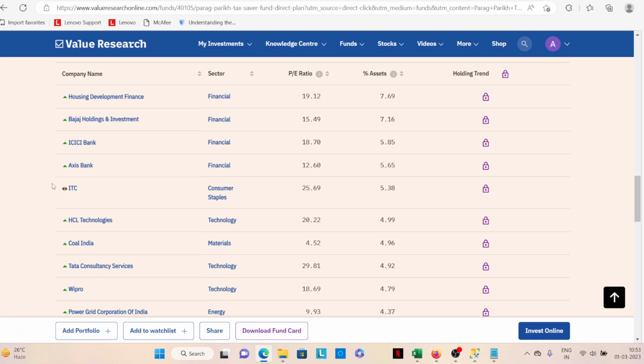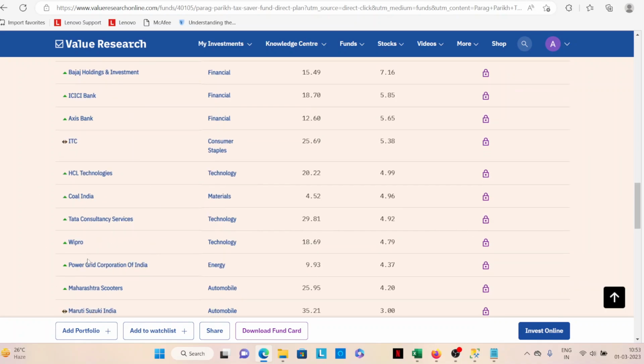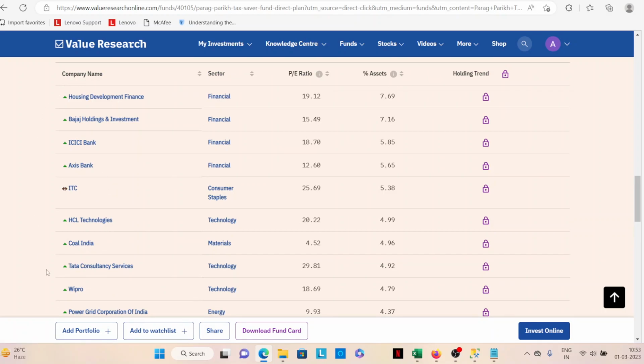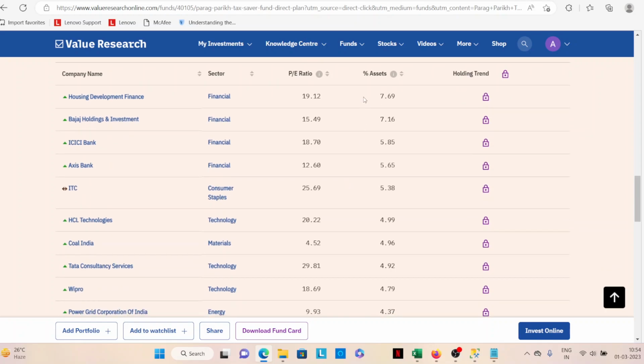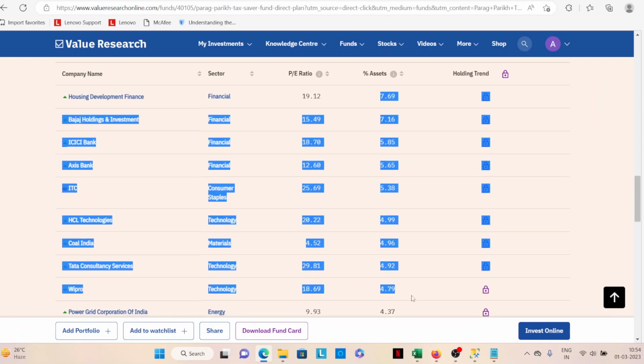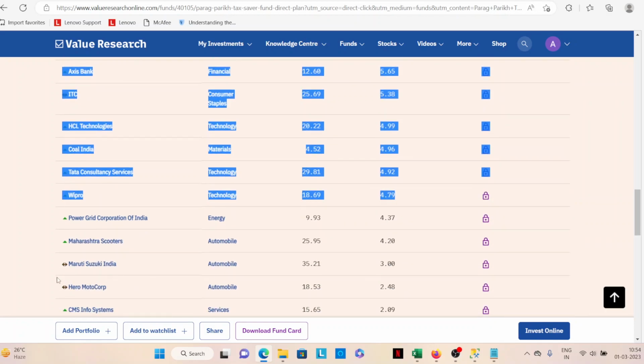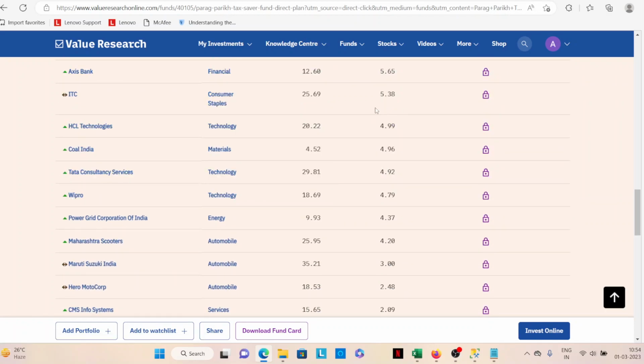And what are all the holdings? Housing Development, Bajaj Holding, ICICI Bank. Do you feel good about them based on your understanding? Of course, as a beginner you won't know, but if you don't know, you ask someone whether you feel this top 10 is good, because essentially you have to look at how much percentage of assets they have, how much is coming from the entire weightage. That's one way to look at it.